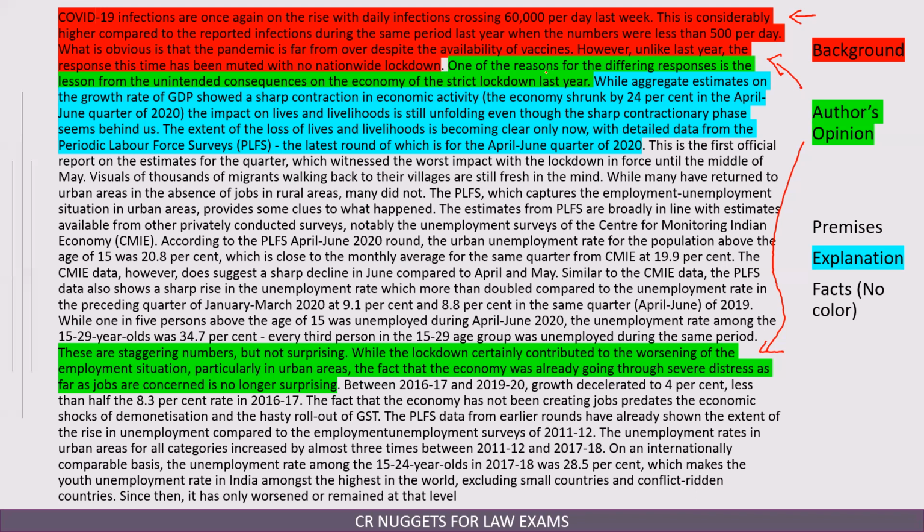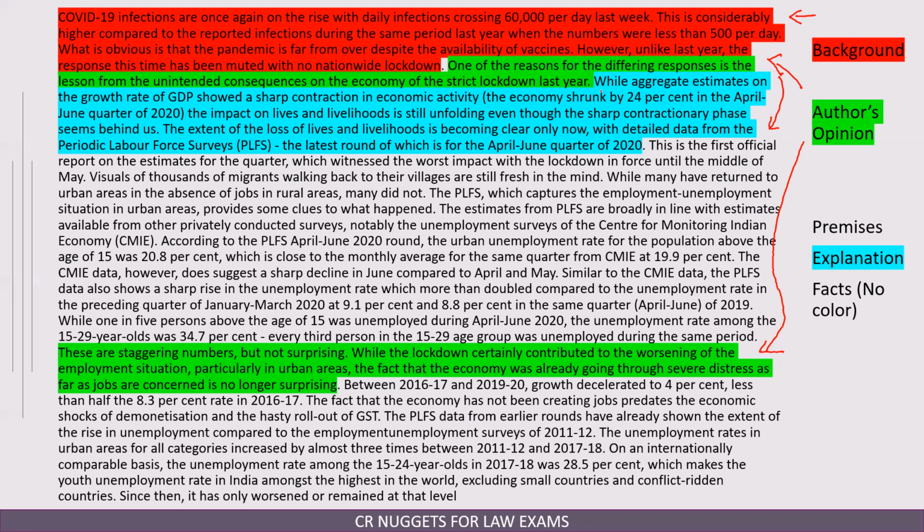And this is what he is trying to suggest. Why is there no lockdown this time? One of the reasons for the differing response is the lesson from the unintended consequences on the economy of a strict lockdown last year. So this is his opinion, that one reason why the response is different is that last time we learned there were quite a few unintended consequences on the economy of a strict lockdown. And things in blue are the explanation of that particular point, that is, what the consequences are.